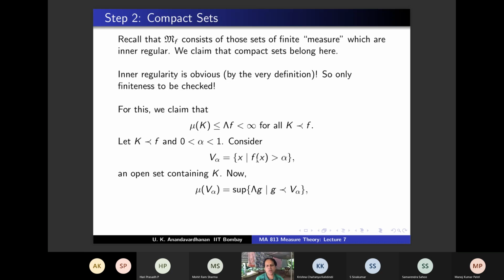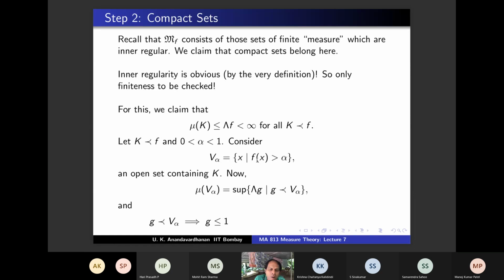So g is supported in V alpha. In particular, g precedes V alpha, so g is less than or equal to 1, right? I'm not using V alpha here. Whenever you have the notation precedes, the function is between 0 and 1, no? Agree?